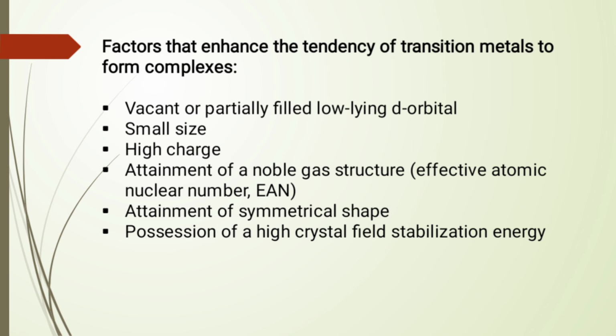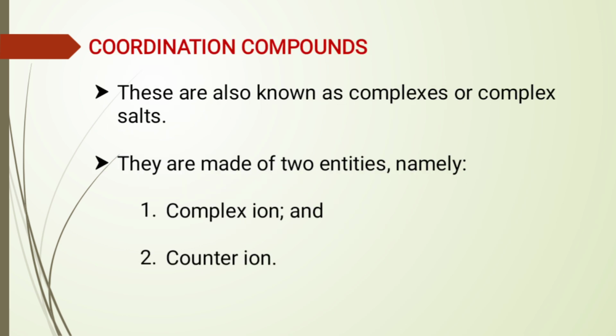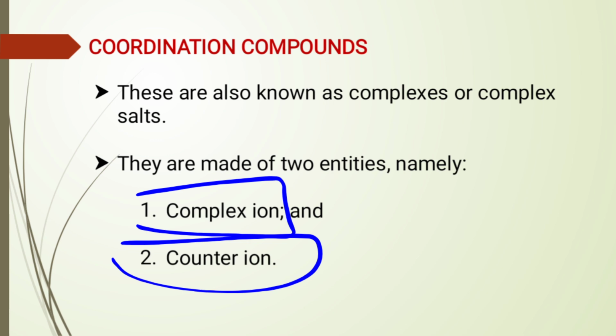Among them, we have vacant or partially filled low-lying d orbitals, which we have explained. And then small size, high charge, and lastly, possession of a high crystal field stabilization energy. So this coordination compound we are talking about is made of two entities: number one, the complex ion, and then the counter ion.